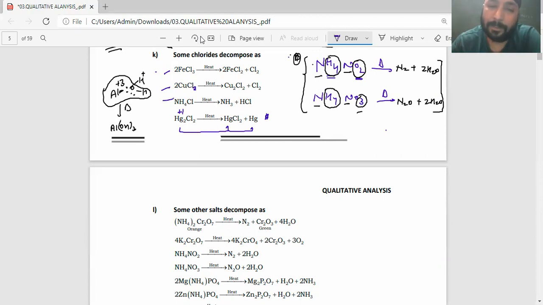If you find it out, fine. If you remember them, it is good. Otherwise, this is like common sense, you know that. It's not so required, right?